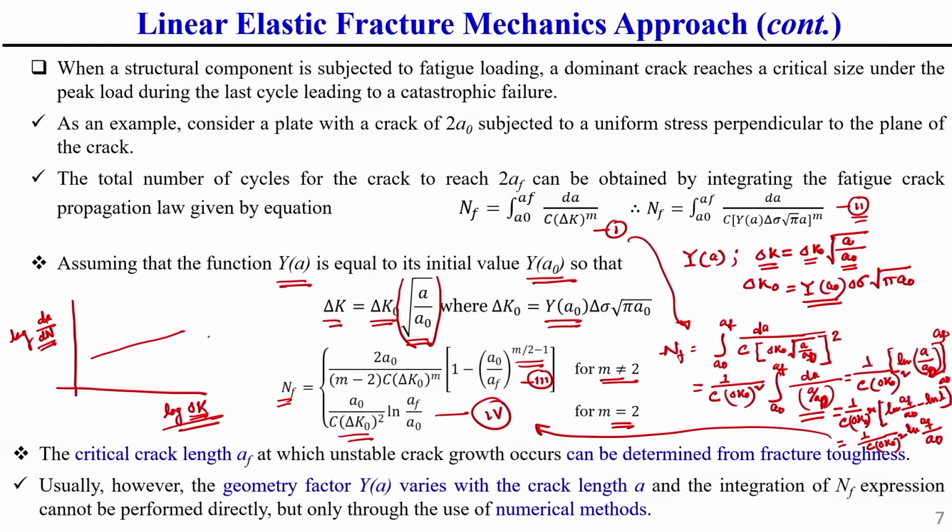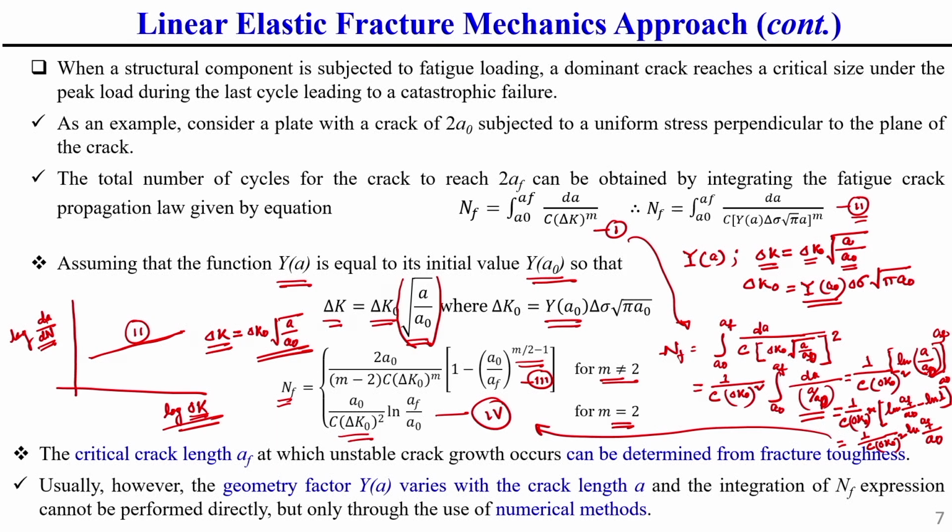That is why we consider delta k is a function of crack length A, that is why we consider delta k0 square root of A by A0. If it is a function of this, delta k is not a constant value, if it is a function of crack length A, which you can observe from this curve also. This is zone 2, where Paris law applies, there we observe that delta k equals delta k0 square root of A by A0.